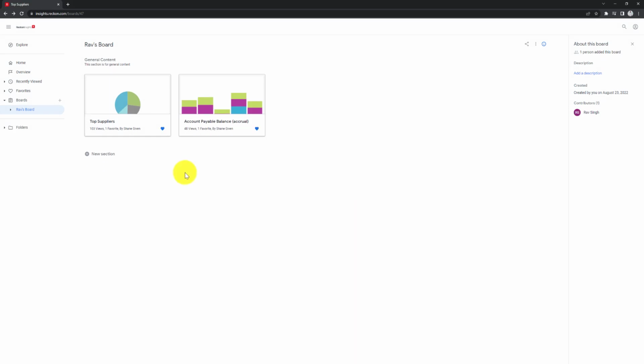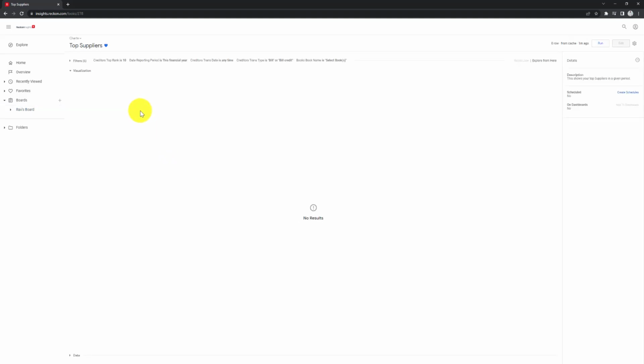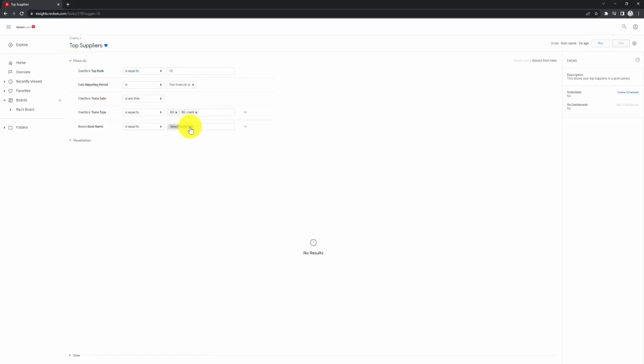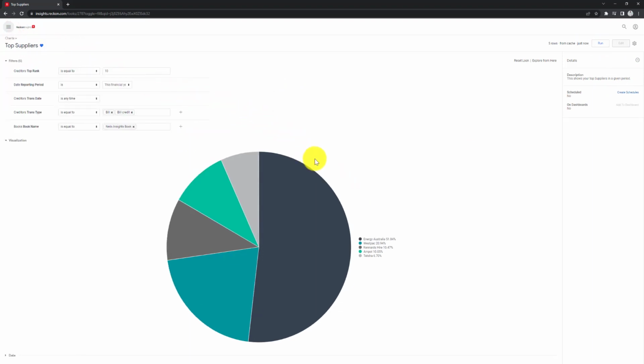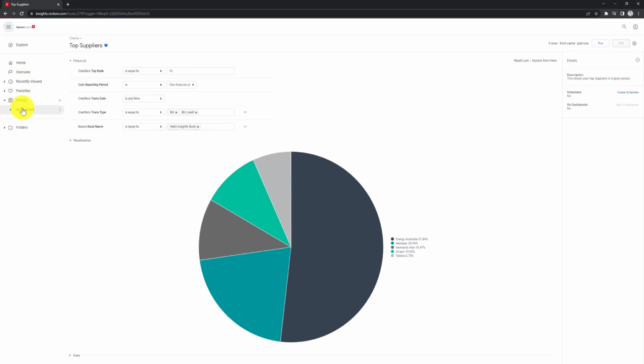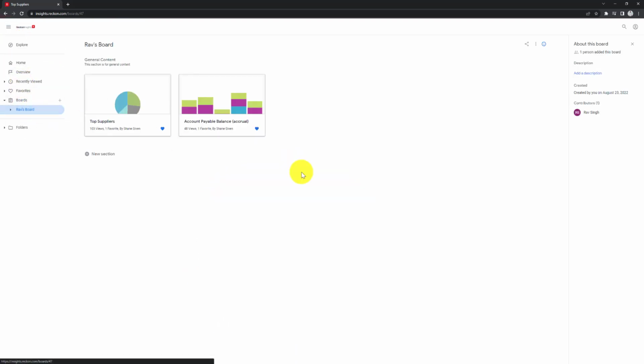If you have a creator license, you can prepare visualizations such as charts or reports with preset filters ahead of time so that they're ready to go immediately as soon as you access it from a board. At any stage, you can unpin any content that you've added to a board. Just click on the menu button on the specific visualization and click Remove from Board.